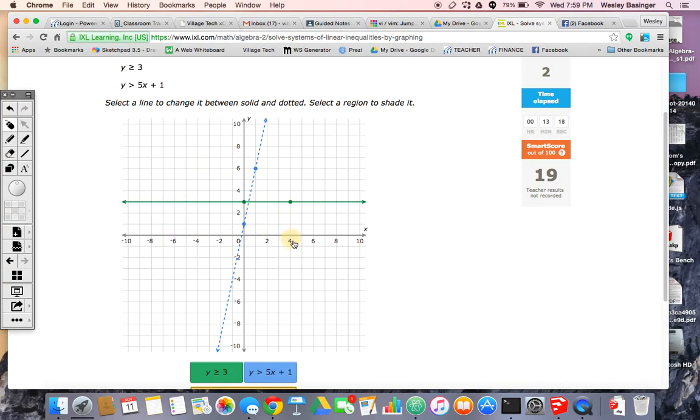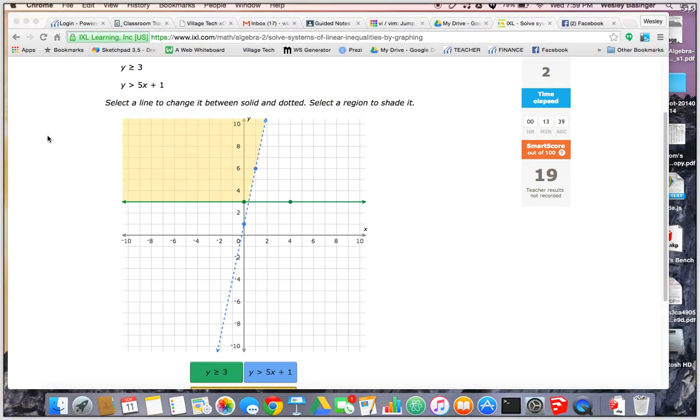First of all, let me follow the dots. It says y greater than -3, so I'm going to shade above the green line. And it says y greater than 5x plus 1, so I want to shade above the dotted line as well. So I'm thinking this is right. Just pick a point somewhere in here and see if it works out the way you want it to.